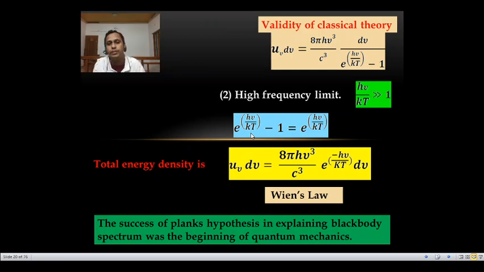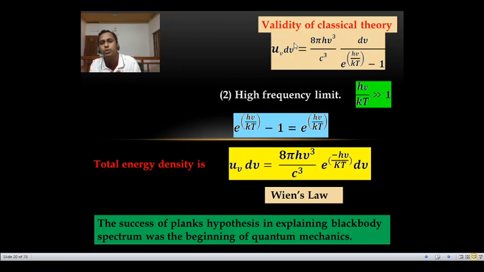So we keep e raised to h nu by kT itself. This minus 1 is neglected because e raised to h nu by kT is a very big value. Since it is in the denominator, we can take it to the numerator. So we get e raised to minus h nu by kT, and the expression becomes 8 pi h nu cubed divided by c cubed into e raised to minus h nu by kT into d nu. This expression is nothing other than Wien's law.